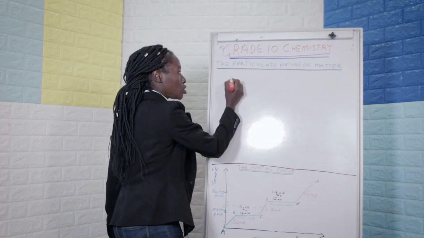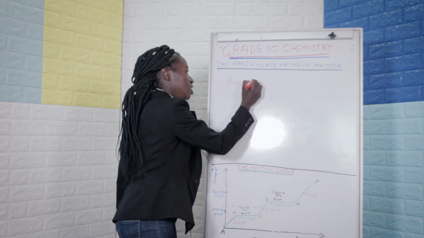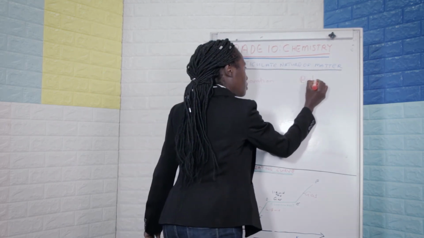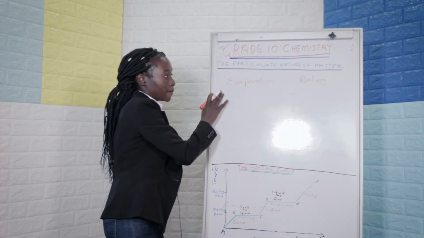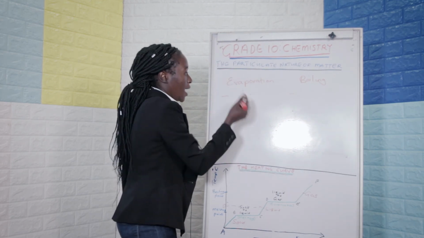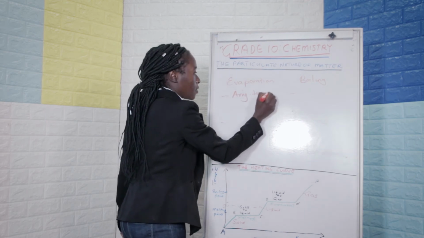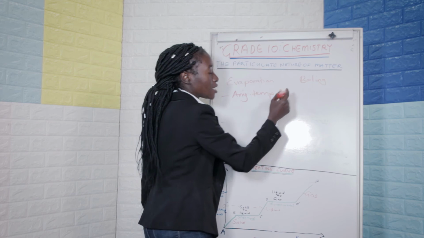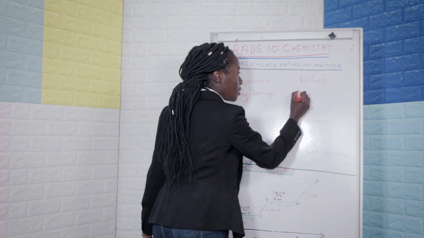Lastly, I just want to mention the difference between evaporation and boiling. So for evaporation, usually evaporation can take place at any temperature and any time. So for evaporation, I'll just indicate any temperature. But for boiling, it's going to require a specific temperature for a substance to boil, meaning that the temperature required is what we refer to as the boiling point.